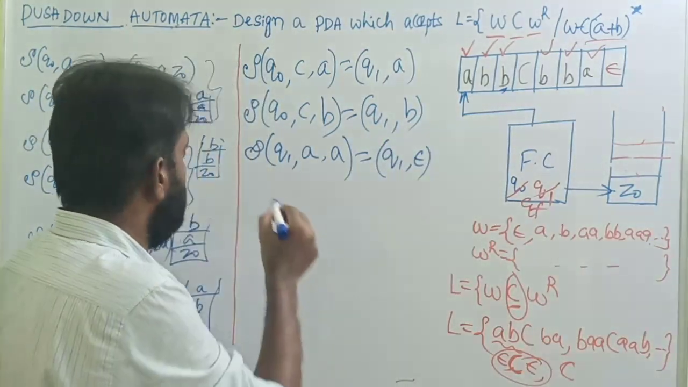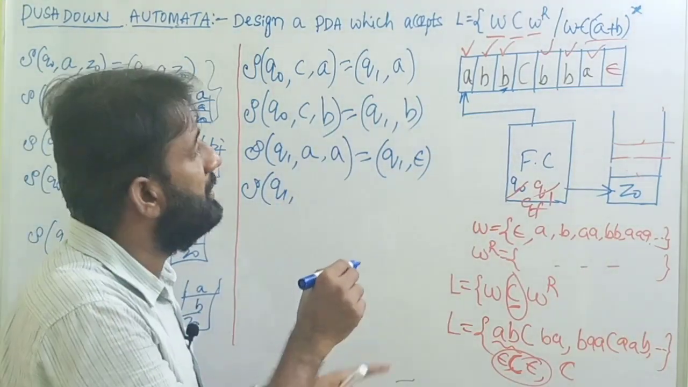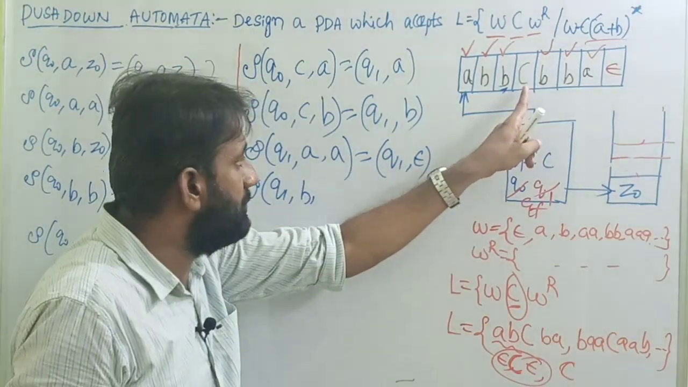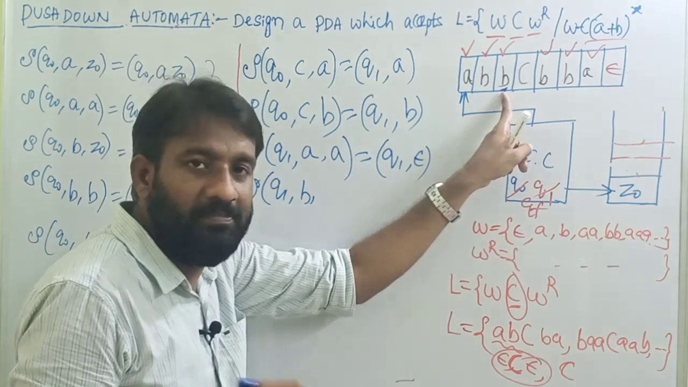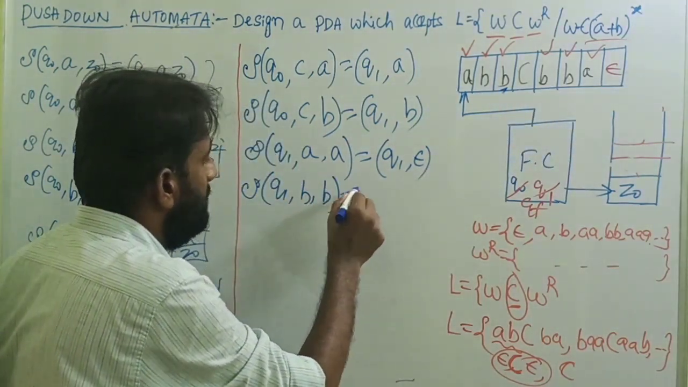Then write for the another case also, transition of Q1 after C if input symbol is B. Yes, definitely. What is top of the stack? Before C, input symbol is what? B. So that is the top of the stack. So B. In this case also remains on the same state.